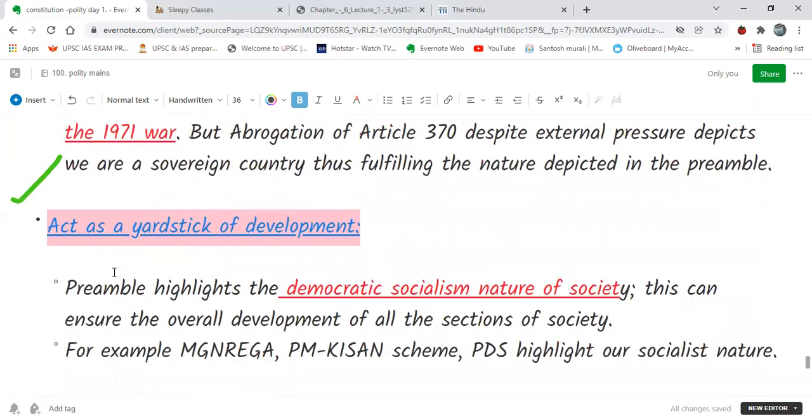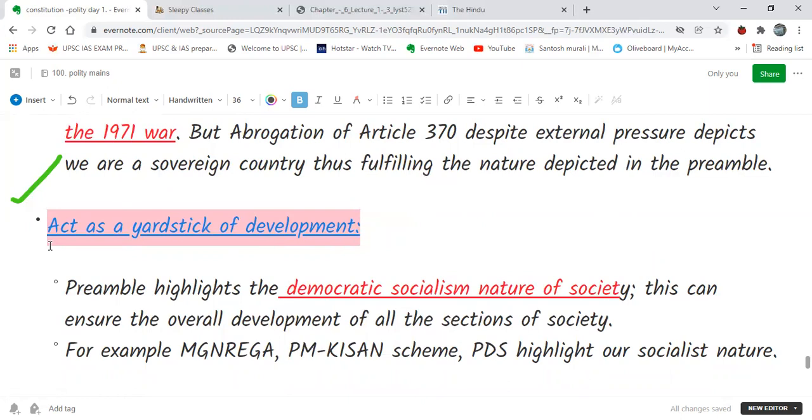Another thing we see in the importance of the preamble is that it acts as a yardstick of development. Okay, the preamble highlights the democratic socialism nature of the society. This can ensure the overall development of all sections. That means no section of the society is left out. Everybody is taken into consideration when we go for development, and this we derive from the preamble.